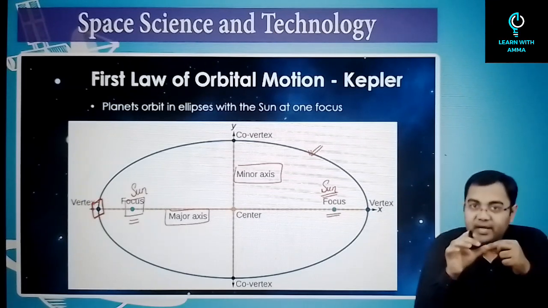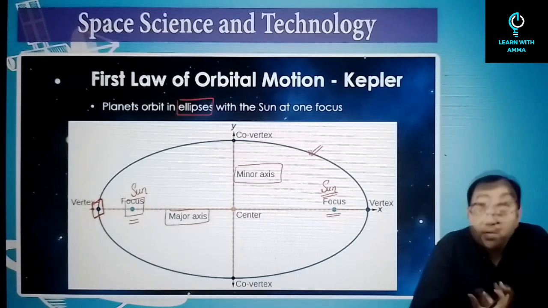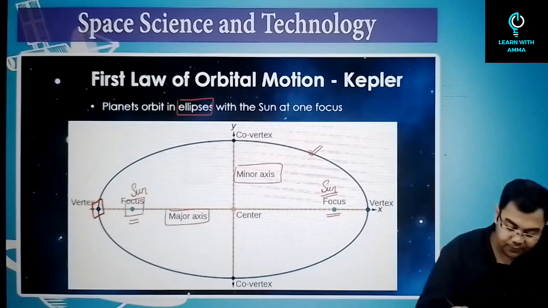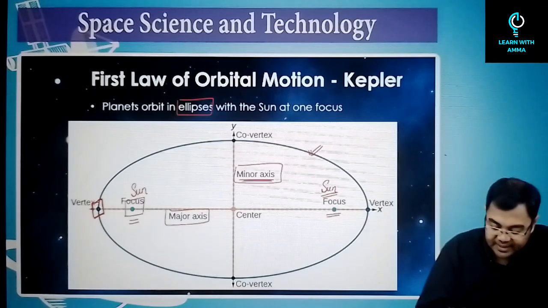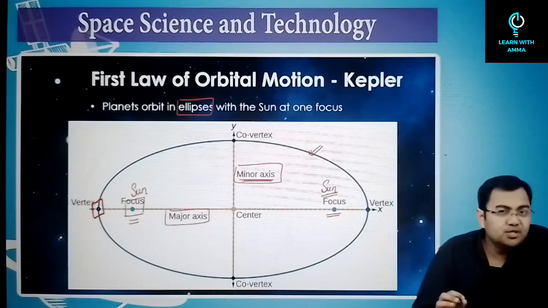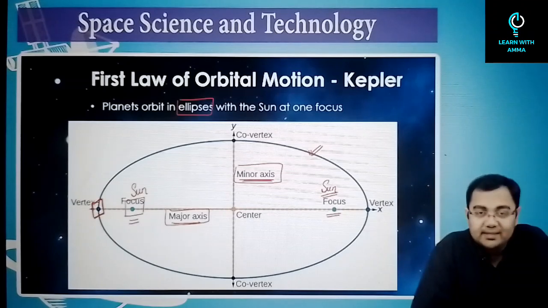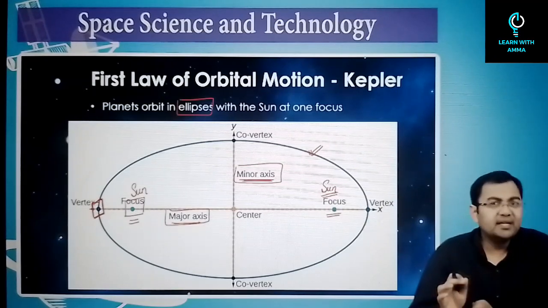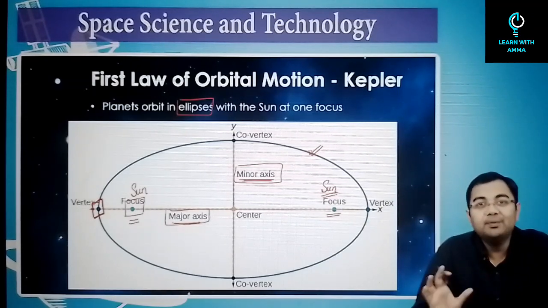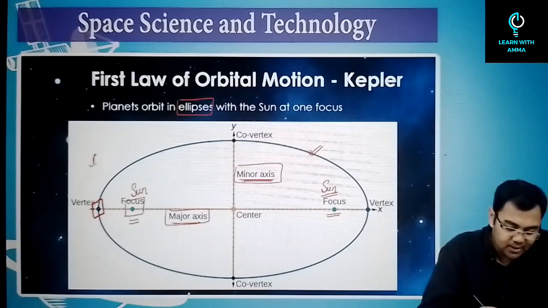Now, ellipse as a shape can also convert to a circle. How exactly? Here currently you have two axes, one which is called the minor axis, which as you can see visibly is smaller, and the second one which is bigger is called the major axis. These two are different in length, and that's why you get an ellipse. Take an example where the minor axis and major axis are equal to one another, then in that case you get a circle.